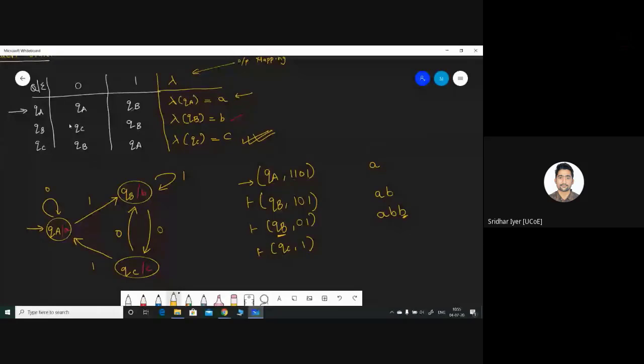Over here, the state was QA, so I assigned an output A. Over here, the state was QB. What is the output of state QB? It is small b. So I'm simply appending it at the end of the previous output. Is it clear? So according to that logic, what should be the output of this particular step? It will be A, B, B, and next, what should I add?